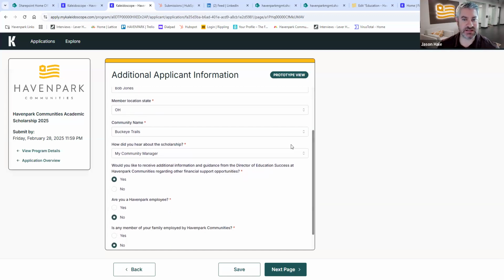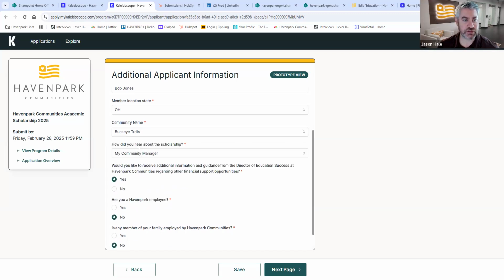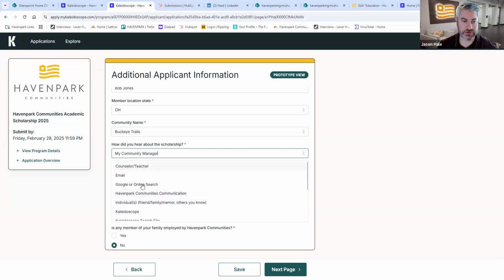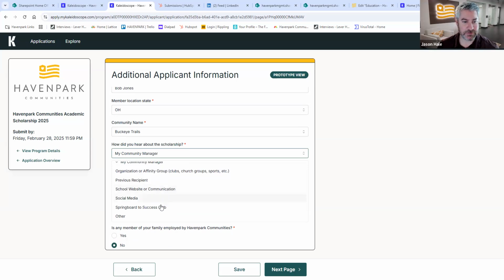The member location state, so what state do you live in? Which Haven Park community do you live in? They're all in alphabetical order, so you'll select your community on there. And then how did you hear about the scholarship? Again, was it through Haven Park Community's communication, a friend or mentor, maybe someone else who received a scholarship before? Was it your counselor or teacher? Was it the Haven Park Community Manager? Springboard to Success Club, social media?